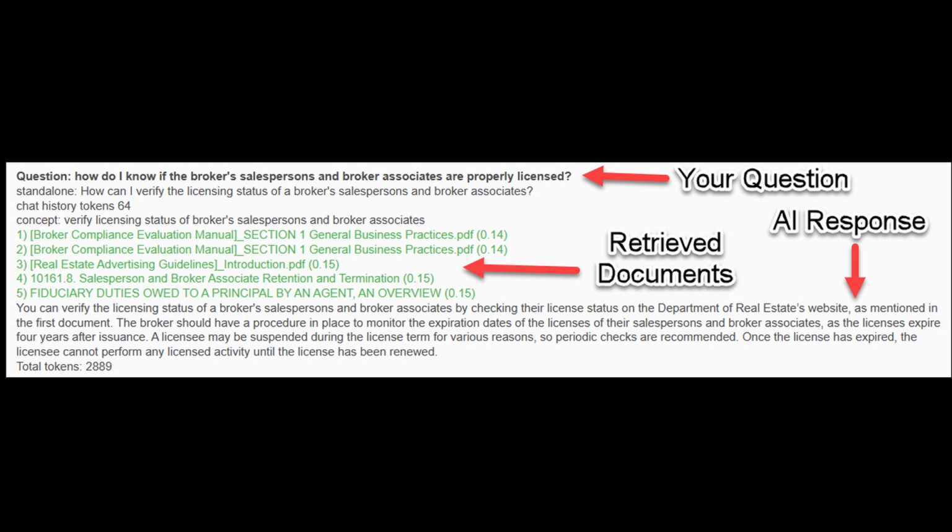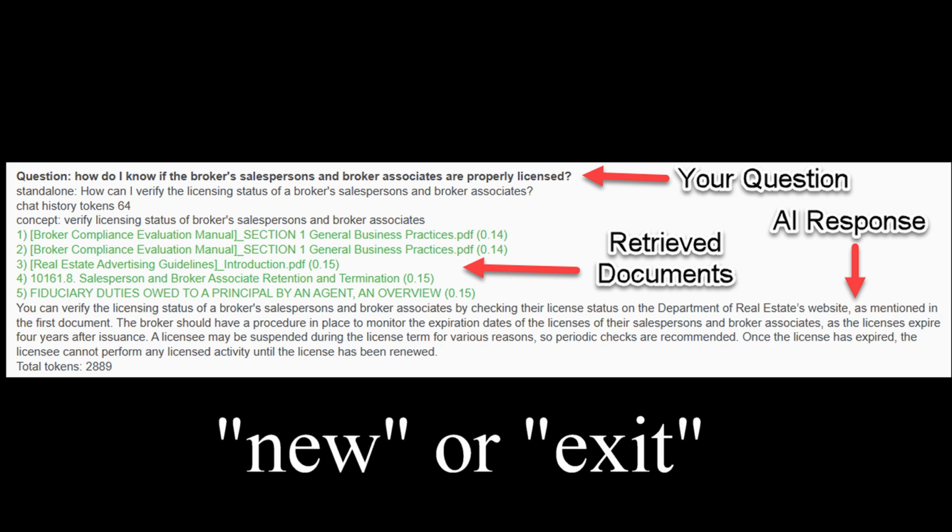In each follow-up question you ask in the same conversation, the chat history, which consists of all previous questions and answers, is sent to the AI so that it always understands the context of the question. If you change the subject, you should indicate that by entering the words new or exit in the question box.